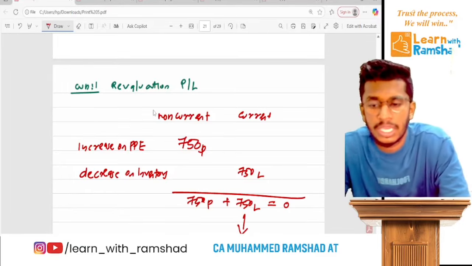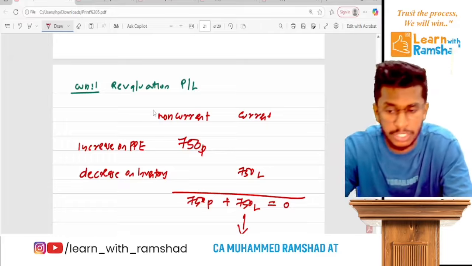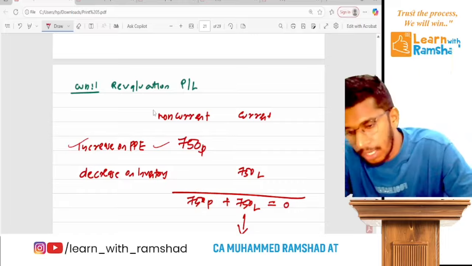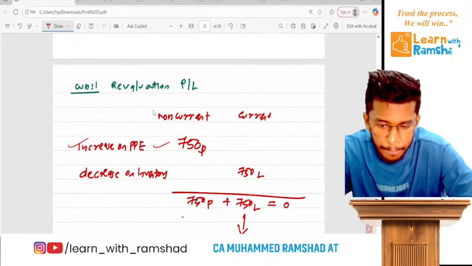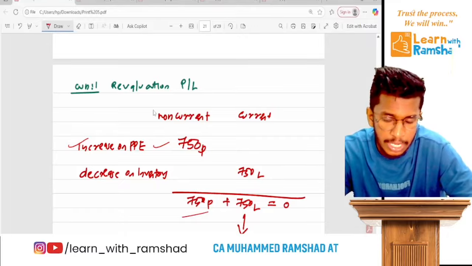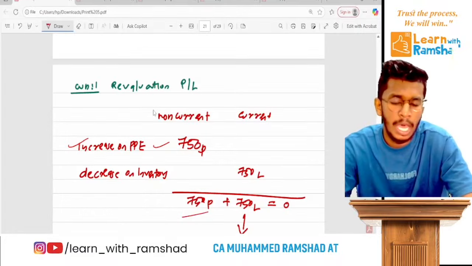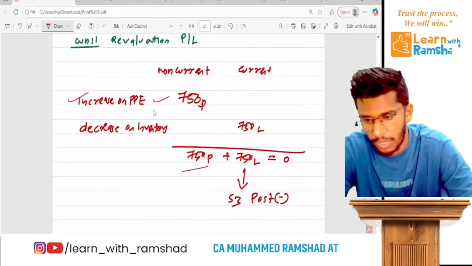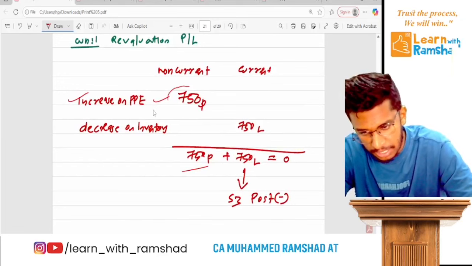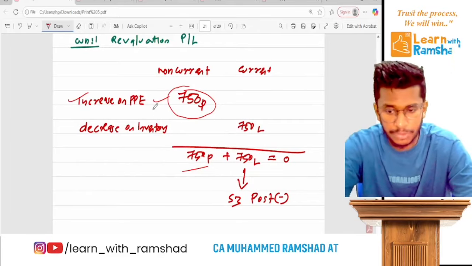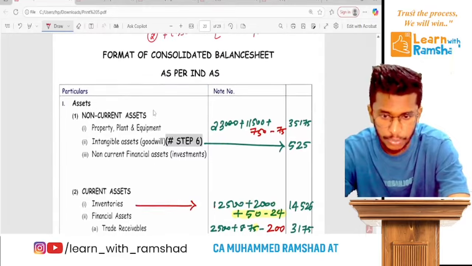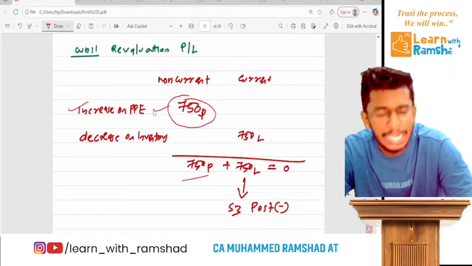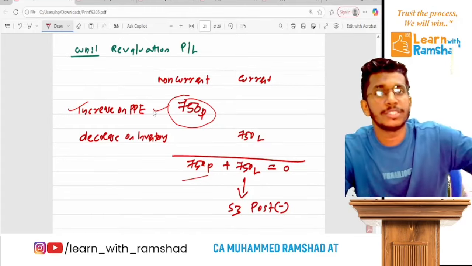So the first working is revaluation profit or fair value adjustment. There is an increase on PPE of 750, non-current, and on the current item there is a decrease. So in total, 750 profit on non-current, 750 loss. So the net amount is 0. Remember, what is the adjustment related to this? Since this is a non-current asset, first we have to adjust with the asset. So we add 750 with the asset. Ready? But on the current item, we do the consolidation on a subsequent date.